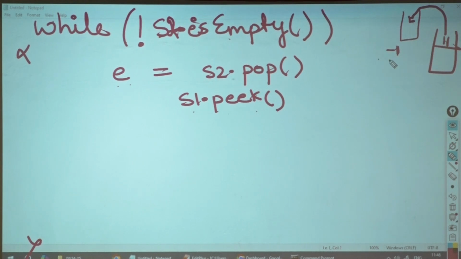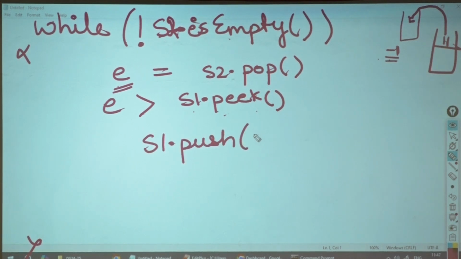Top of the stack. Who is top of the stack? -1. So if the element which gets popped is greater than the one which is at the top, what will I do? I will do what? S1 dot push what? E.